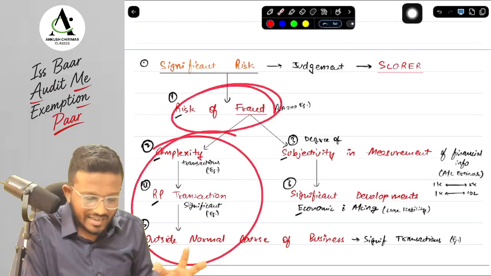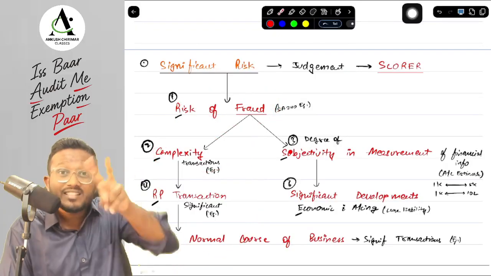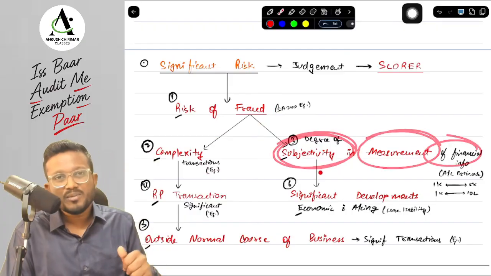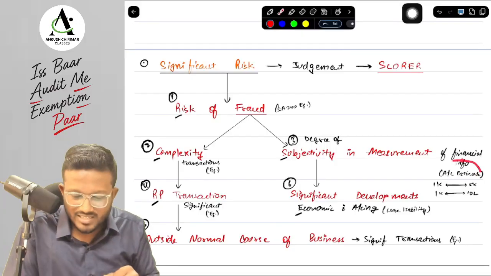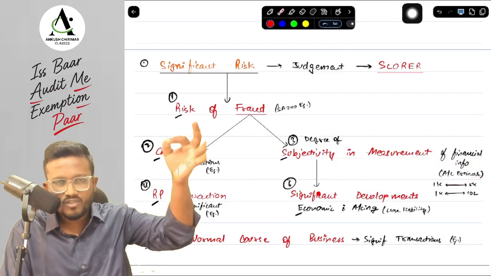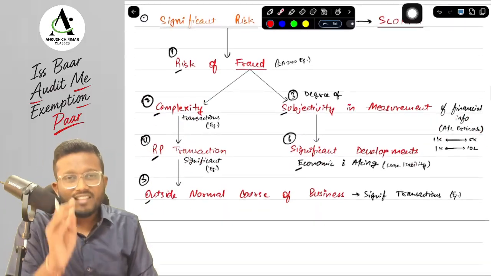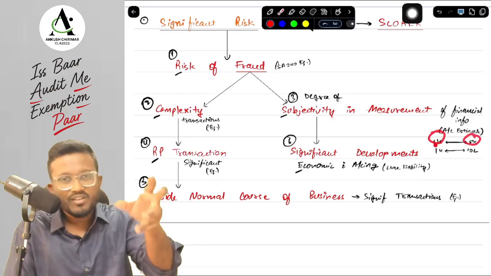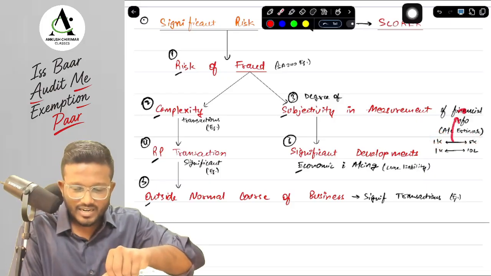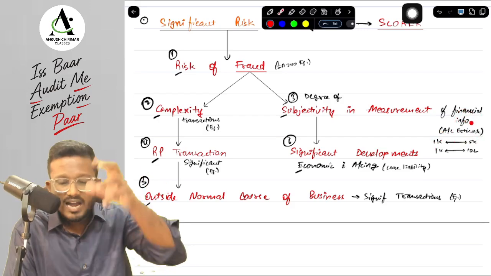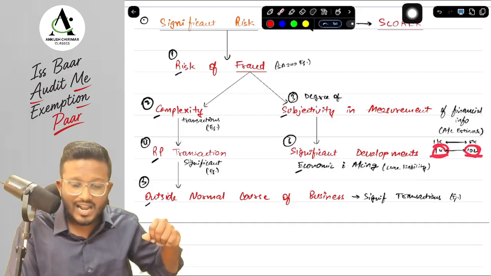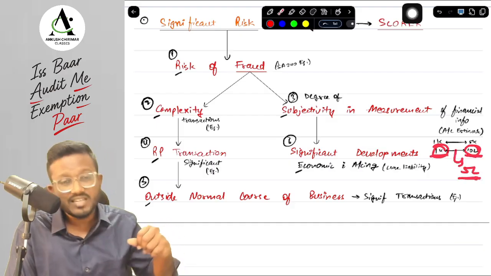Now, the risk of fraud can arise through complexity of the transactions, or also when there is subjectivity in measurement of financial information. Now, what is that, sir? For example, suppose there is an accounting estimate, which we will be discussing in SA 540. For example, we want to make a provision. The first case is the range of the provision can be from 1,000 to 5,000, and the management has decided that the provision will be 3,000 rupees. Now, secondly, suppose the second case is the provision range can be from 1,000 to 10 lakh, and the management has decided that the provision is 5 lakh rupees.